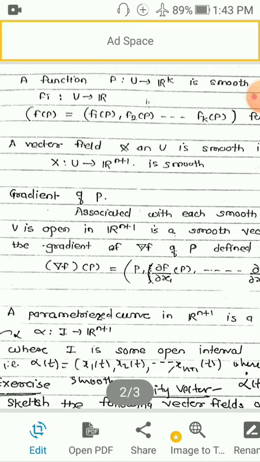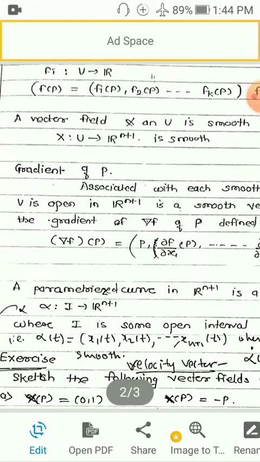See the previous definition, U to R^k; similarly this is from U to R^(n+1). So X(p) will lie in R^(n+1), and X(p) will be an (n+1)-tuple.